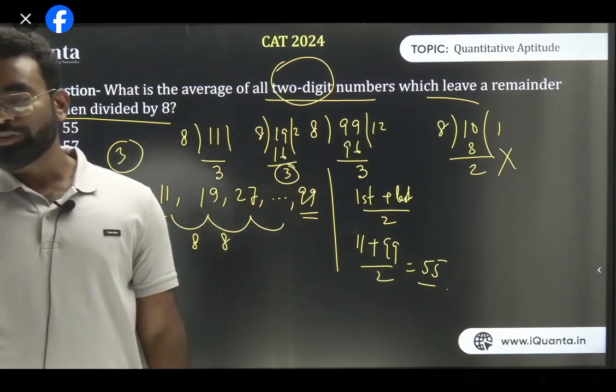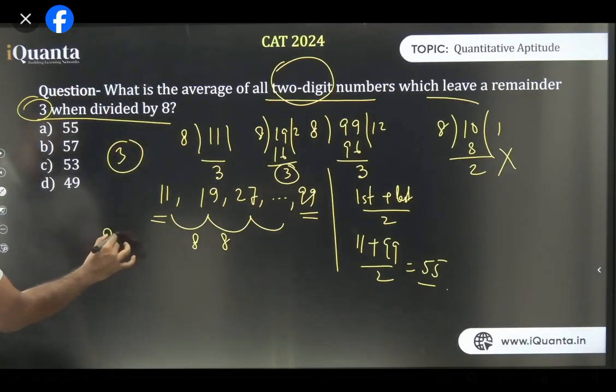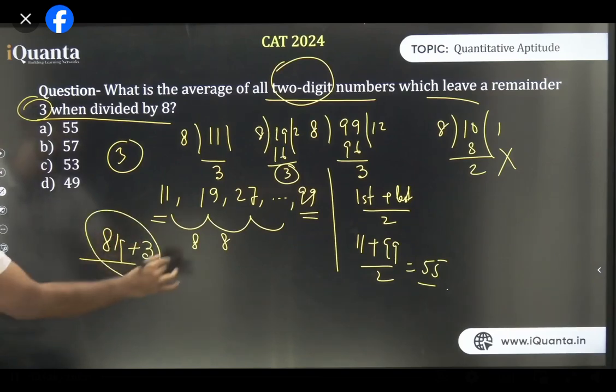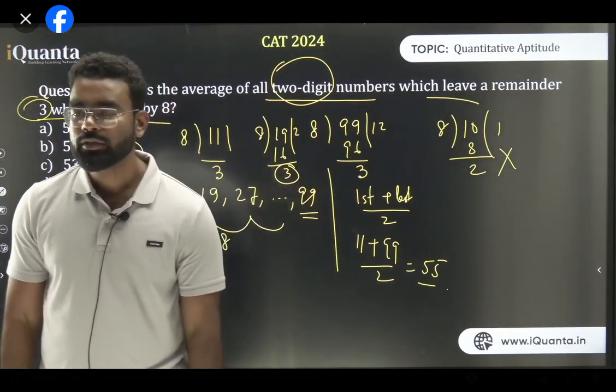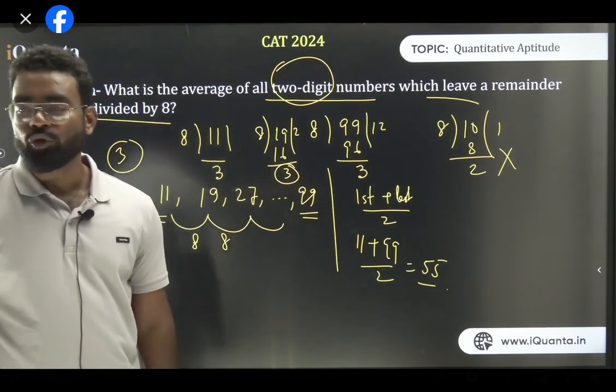Yes, the simple way is that exactly all the numbers which are in the form of 8k plus 3. If you have done the numbers class, all the numbers in this form 8k plus 3, all the two-digit numbers, right? Fair enough? So let's go for the next one.